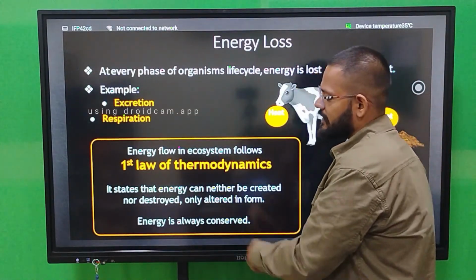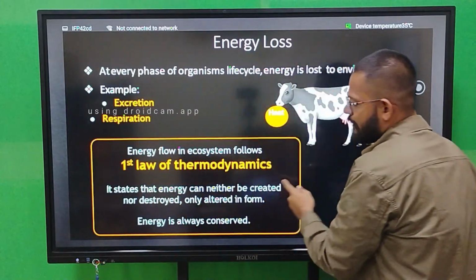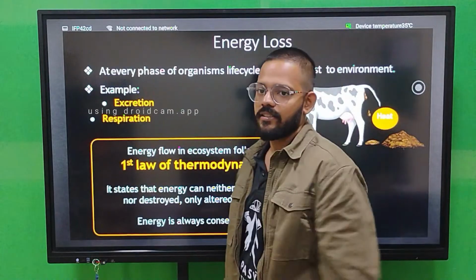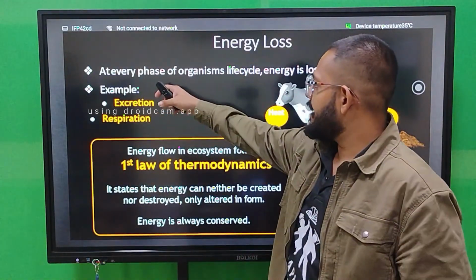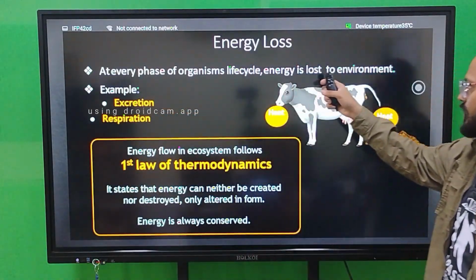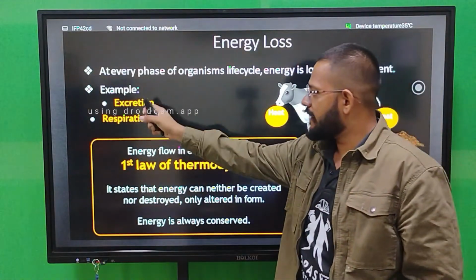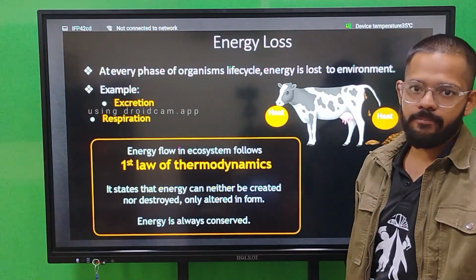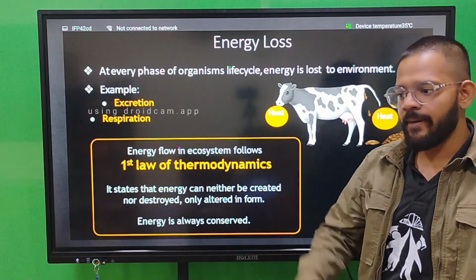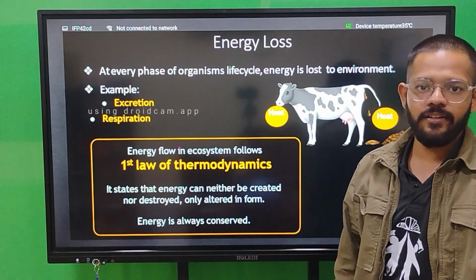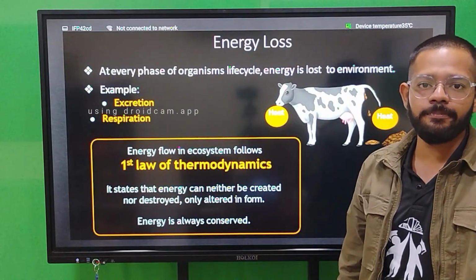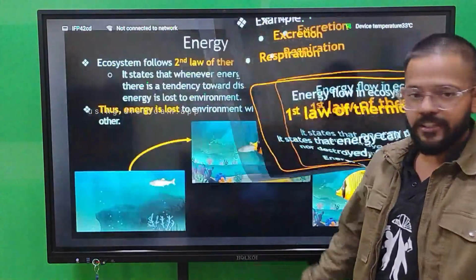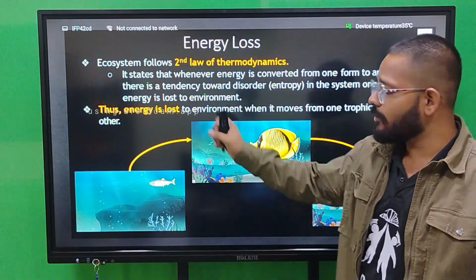Energy is always conserved. The law states that energy can neither be created nor destroyed, only altered in form. So at every phase of an organism's life cycle, energy is lost to the environment, for example through excretion and respiration. You take that thing from the environment, and it goes back into the environment. You take it in through respiration, and it goes out of your body in the form of excretion.